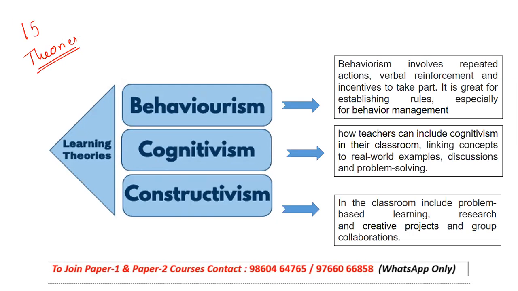Before we go to the theories, we'll finally understand behaviorism. So let us summarize. When we talk about behaviorism, it talks about action, as I said, stimulus and response. It comes in the form of positive reinforcement, where you are appreciating them, or negative reinforcement, where you are punishing them. And it is basically to establish the rules with respect to behavior management. So it is talking about the control of the class, the control of the students.